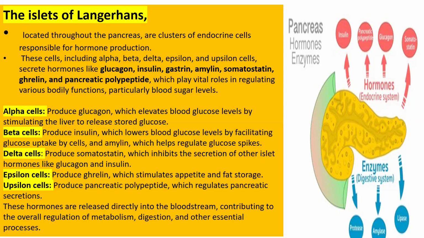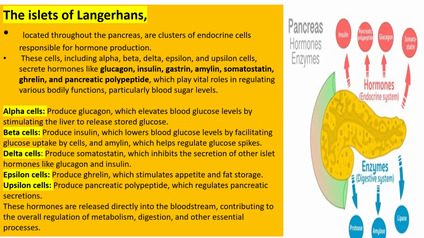The second cell is the beta cell. Beta cells produce insulin, which lowers blood glucose level by facilitating glucose uptake by cells. Whenever you consume a meal, more so a carbohydrate meal, there is a breakdown of food and the release of glucose. So beta cells help in lowering blood glucose level by facilitating glucose transport to different parts of the cell, and in this process the glucose level decreases.